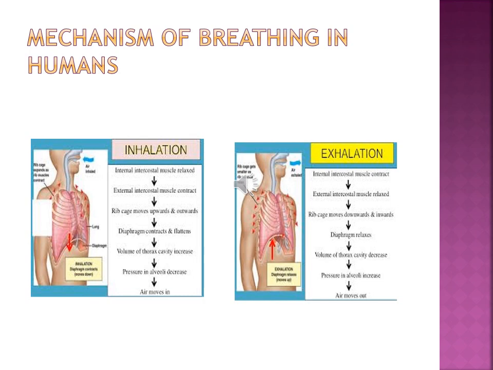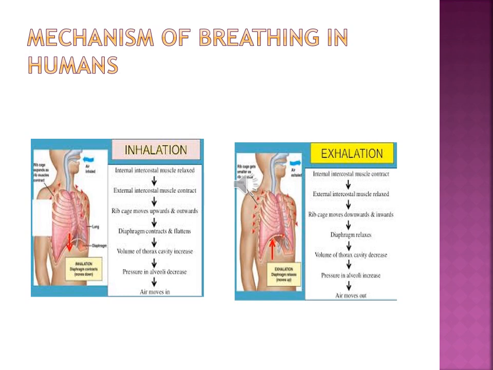When we place our hands on our chest, we find that our chest rises and falls as we breathe in and out. So breathing takes place with the help of the intercostal muscles between the ribs and the diaphragm. The diaphragm is the dome-shaped muscle at the floor of the chest cavity, and the intercostal muscles run between the ribs and help form and move the chest wall. These muscles help expand and shrink the size of the chest cavity.